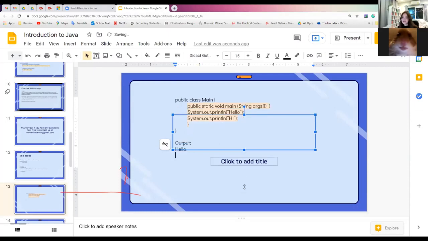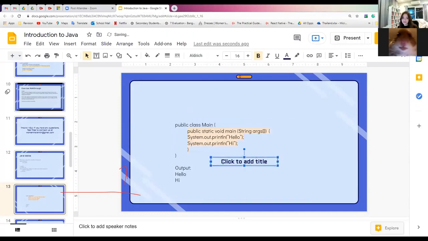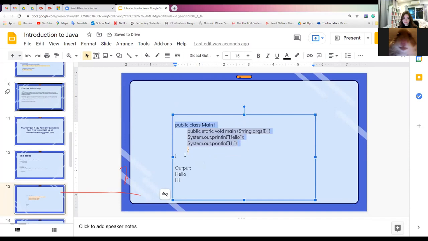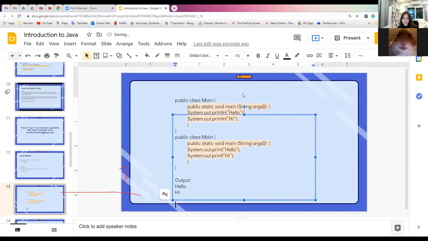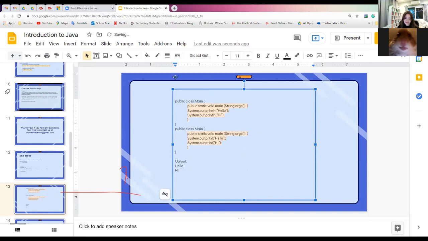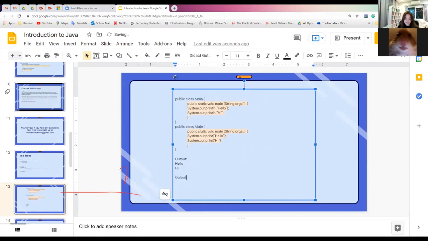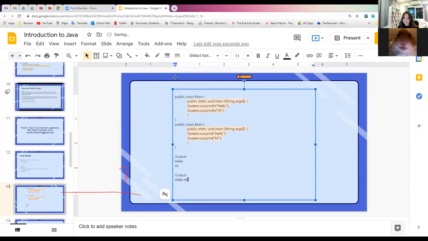But if we don't use println, it would be something else. If we use print, it would be like this: print hello and print hi. The output, let's just make this a bit smaller so that everyone can see, would be hello and then hi, like this. So that's basically the difference between system.out.println and system.out.print. The println just tells the program to skip a line.